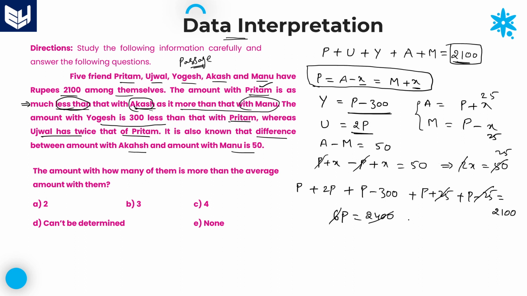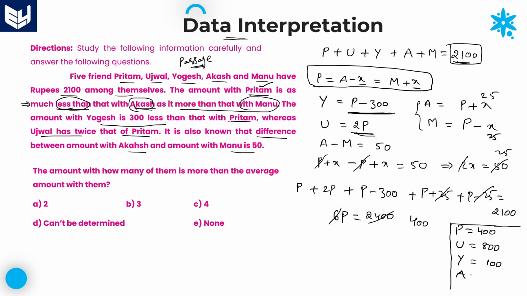Therefore, the value of p is equal to 400. P is nothing but Preetham's amount, so Preetham's amount is equal to 400. See, once you get Preetham's amount, it is very easy to get the remaining values as well. Next, coming to Ujjwal. Ujjwal's amount is twice that of Preetham, that means 2 into 400, 800. Next, Yogesh. Yogesh's amount is 300 less than that of Preetham. Preetham is 400, 400 minus 300, that is 100 rupees. Yogesh's amount is 100 rupees.